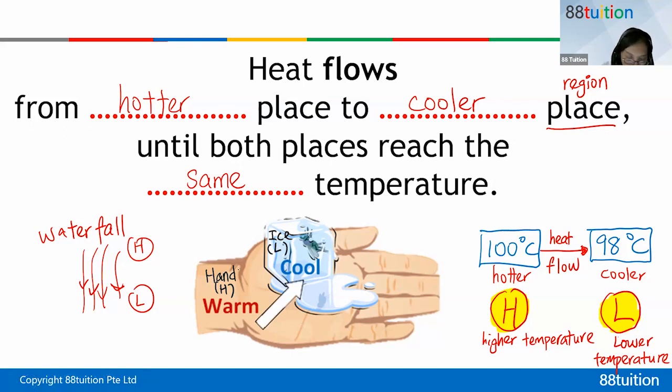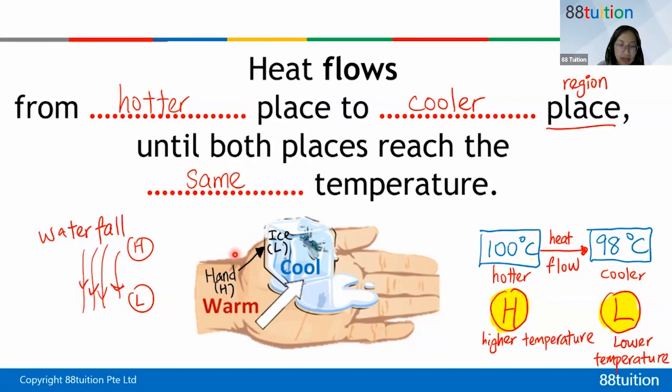So how will heat flow? Then you go and draw an arrow. Heat always flows from H to L, right? This way. In this case, I know the heat is flowing from the hand to the ice because heat always flows from the place of higher temperature to another place of lower temperature. H stands for higher temperature. L stands for lower temperature. So once you draw the arrow it is always H arrow L. Always like that.